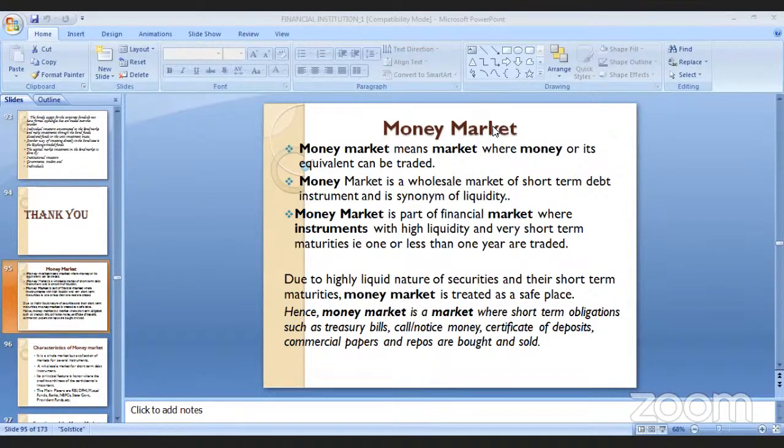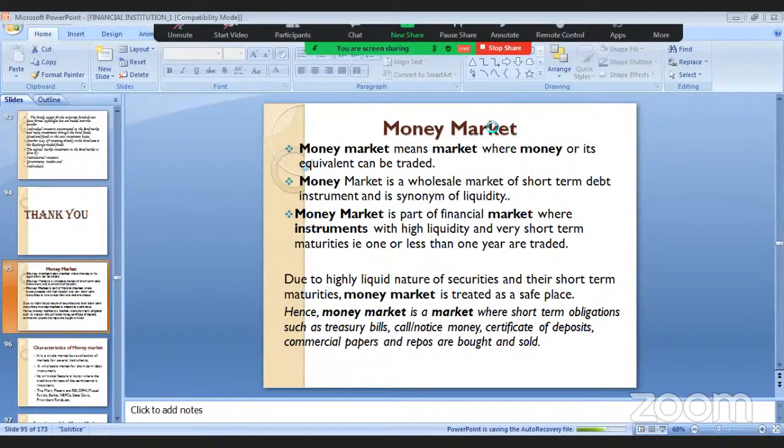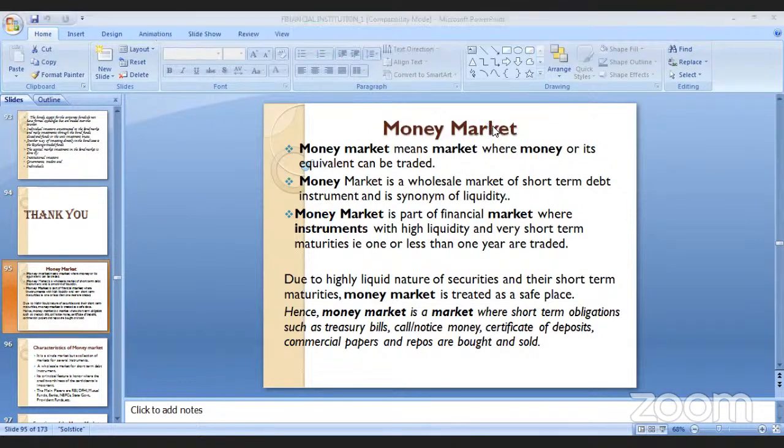Many kinds of obligations are sold in it, like the loan market we also mention. Many kinds of obligations are sold, such as treasury bills, call or notice money products, certificate of deposit, commercial papers, repo, which are bought and sold in this particular market. These are already established products of the money market. In your book, the treasury bill market is also written in one place, see. So that is why it is called a combination of various markets, or a wholesale market.